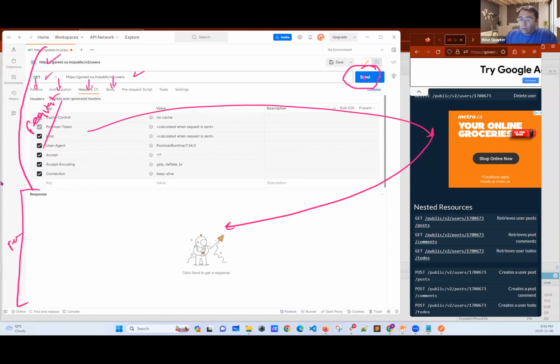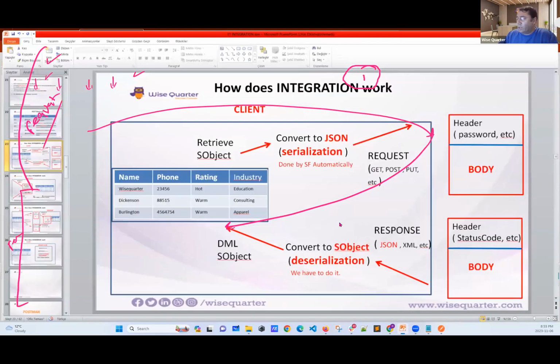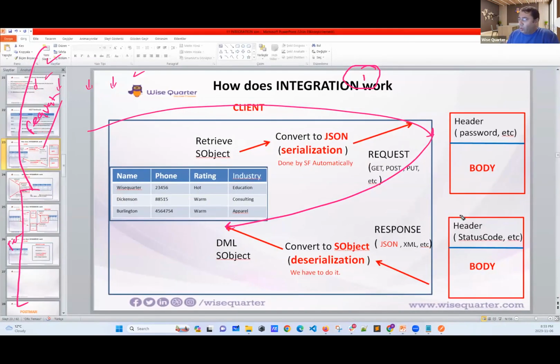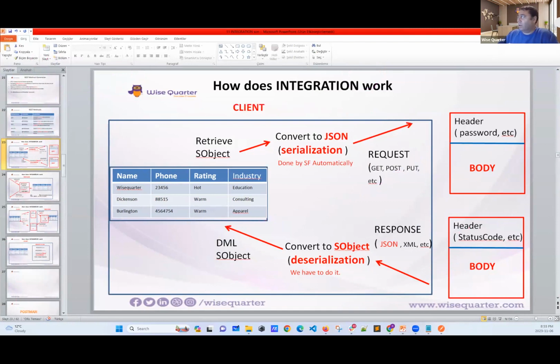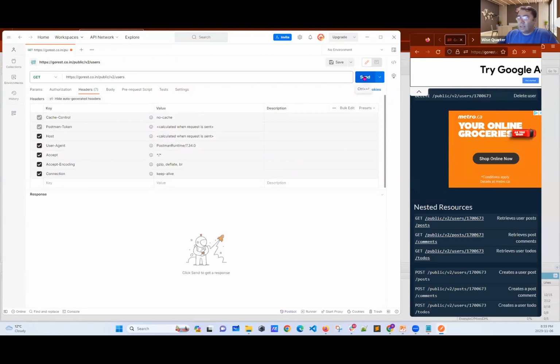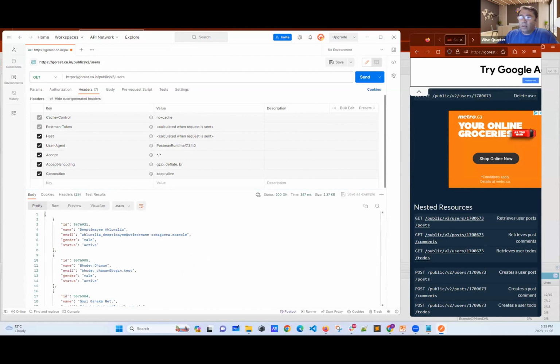What I mean with response: if they give the response, I am going to receive header and body. I'll try to understand the header part and the body part. Okay, here it is. Now, just click send. I made my request, and here, this is the part I received. This is the response part, my friends. Now, see, I have body.